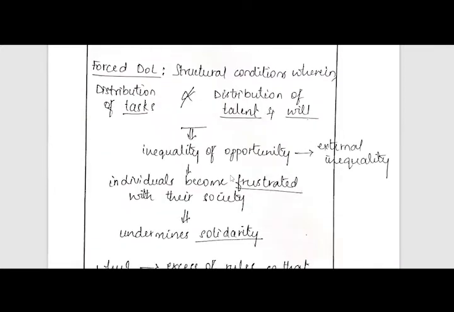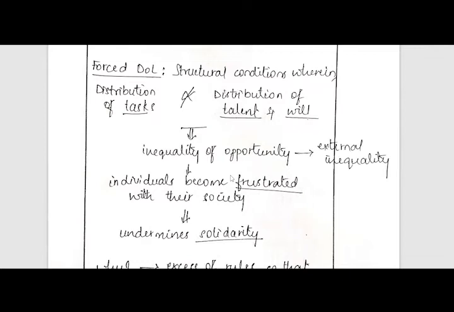Now, forced division of labor is a structural condition wherein distribution of tasks is not proportionate to distribution of talent and will, and that results in inequality of opportunity, which is an external inequality, says Durkheim. Here discrimination is also creating a situation wherein distribution of tasks is not proportional to distribution of talent and will. We have seen an air hostess situation in the introduction of our article. An air hostess, being a female, was denied a job opportunity because she was overweight. But men of the same weight were given opportunity.